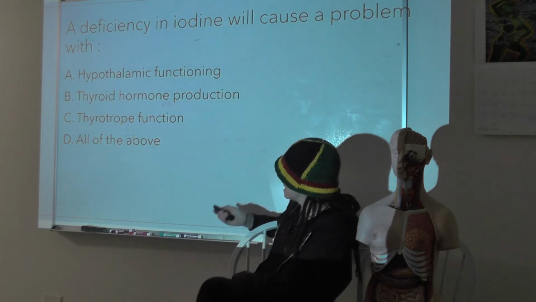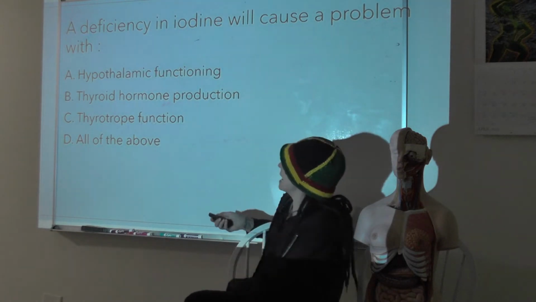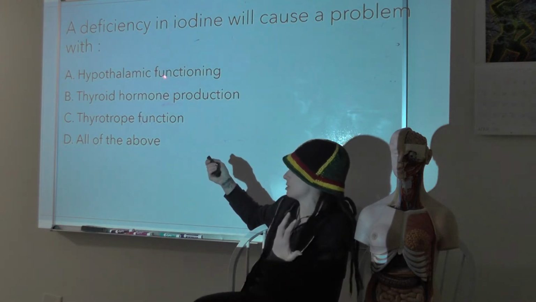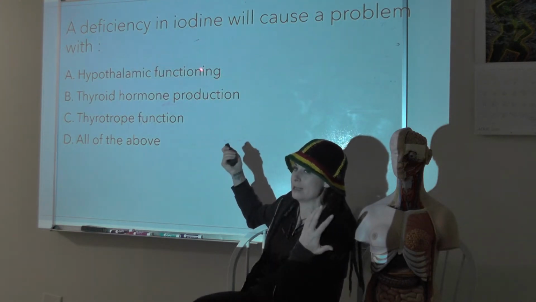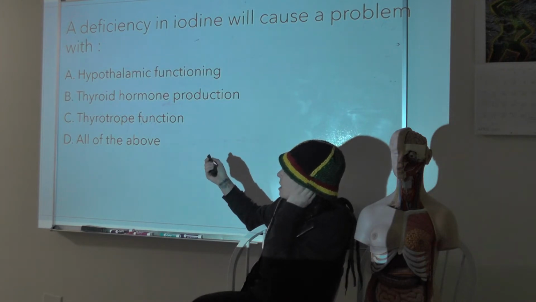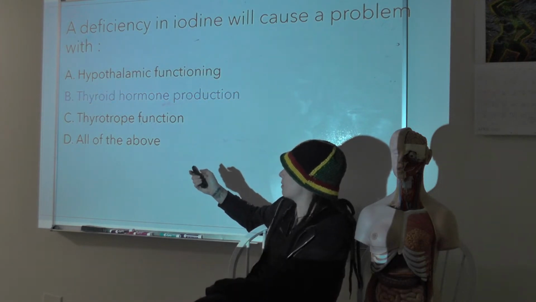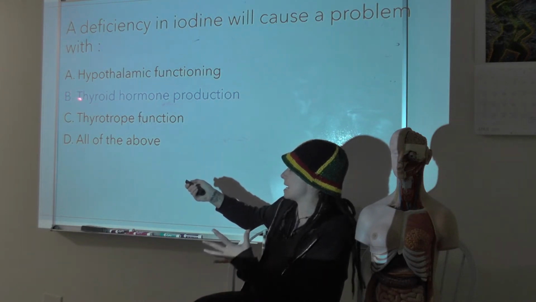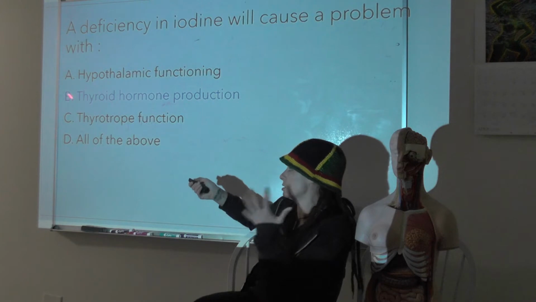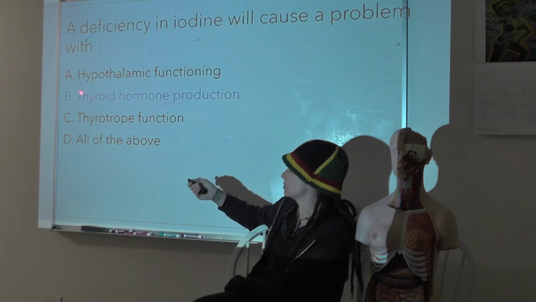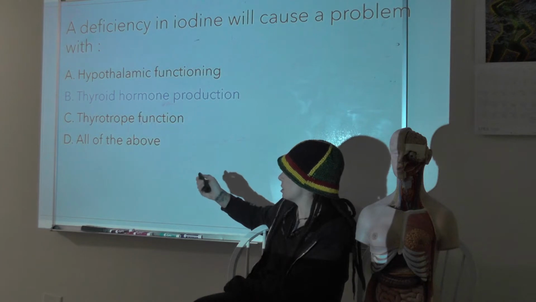Alright, a deficiency in iodine is not going to mess with hypothalamic functioning. That's the hypothalamus. It has nothing to do with iodine. Not like directly. It will have an effect on thyroid hormone production. And that's because we have to have dietary iodine to add on to those tyrosines and thyroglobulin to make our T4 and T3. So this is the issue.